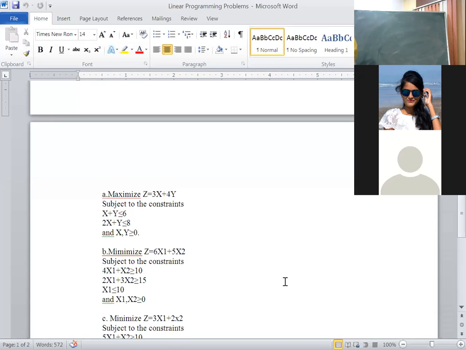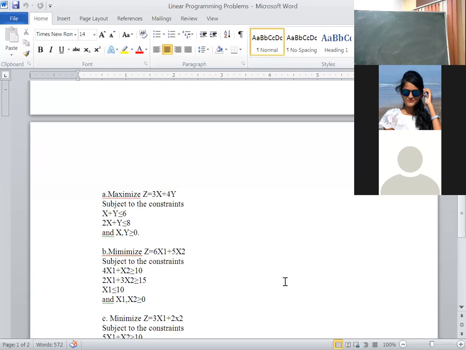Then, here, we need to find out a feasible solution. By using the graphical solution, we need to find out the feasible solution. In a transportation problem, the definition of a feasible solution is that total supply is equal to total demand. Remember? And the number of positive allocations should be equal to m plus n minus 1, where m represents the number of rows and n represents the number of columns.